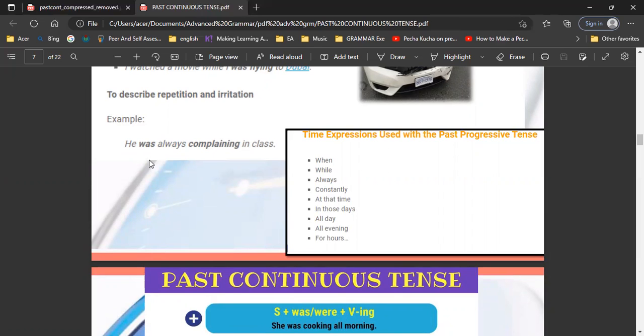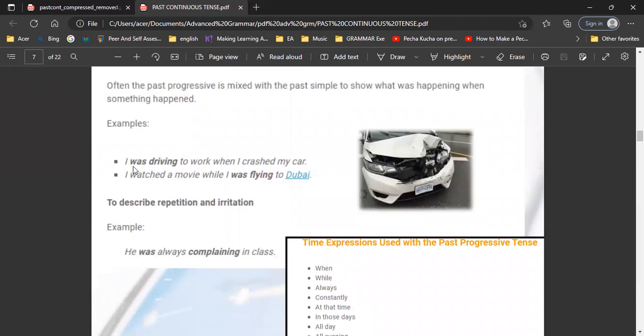Now guys, by the way, we can use when or while to combine past continuous and past tense. The difference is when using when, I was driving to work is always followed with simple past. Nah, if we use while, it will be followed with past continuous. I was driving to work when I crashed my car. Atau kalau menggunakan while, while I was driving to work, I crashed my car.